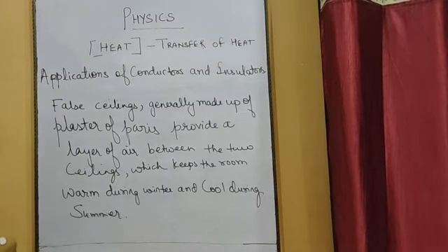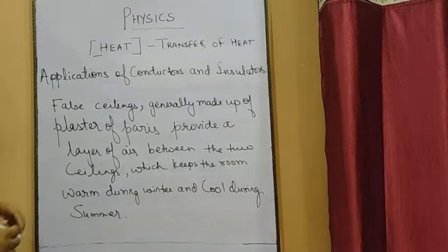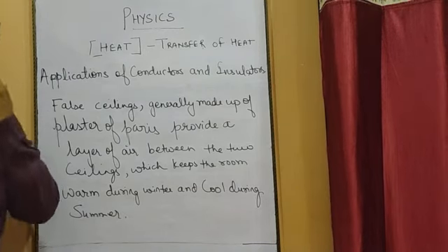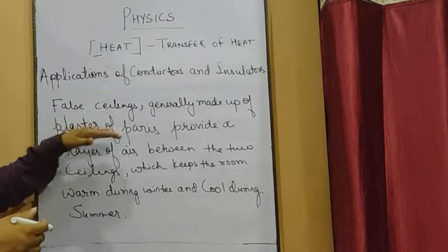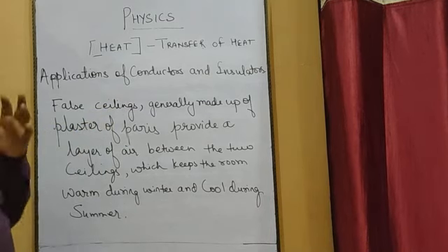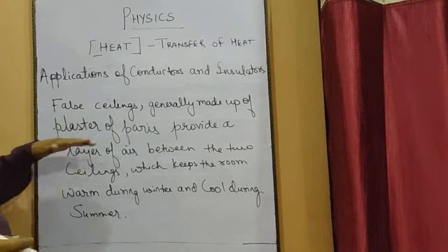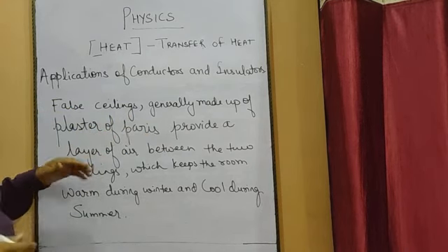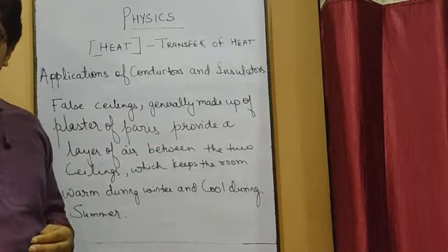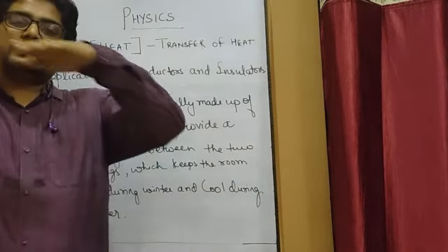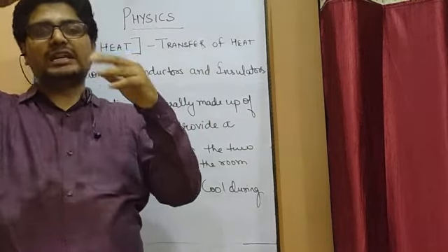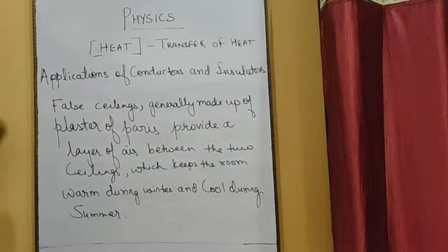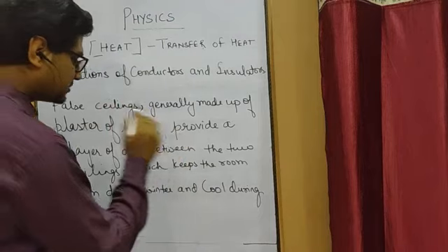Now one more application is there, about false ceiling. Nowadays false ceiling is very common in your houses, in which this false ceiling is generally made up of plaster of Paris. Okay, it is made up of plaster of Paris, which provides a layer of air between two ceilings. So basically there is one original ceiling and with the help of plaster of Paris they build another ceiling below that, and between the two ceilings there is some gap, and in that gap what is present? Air is present again.